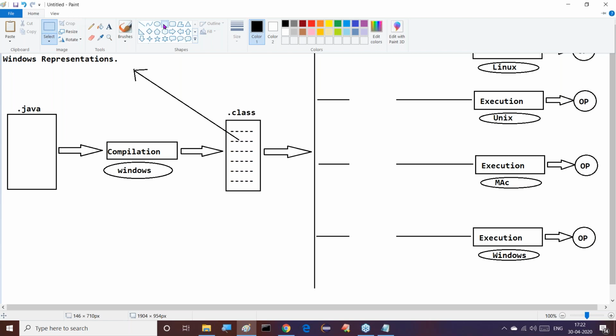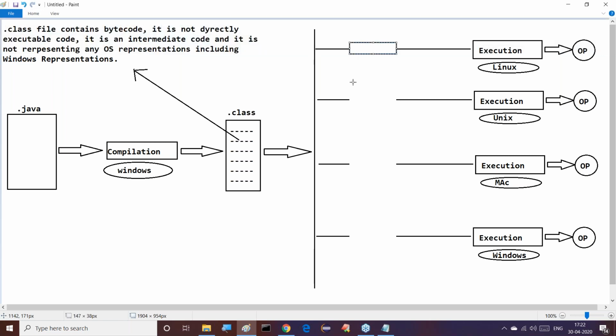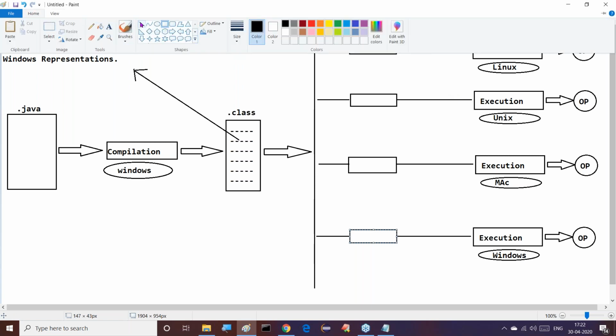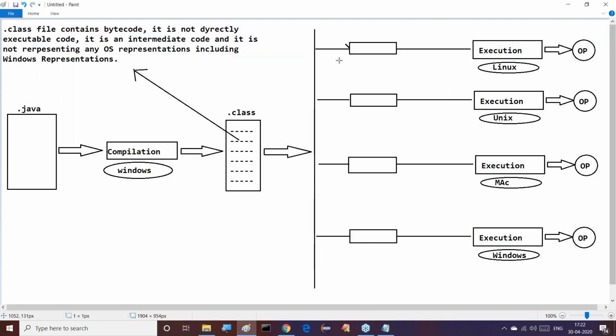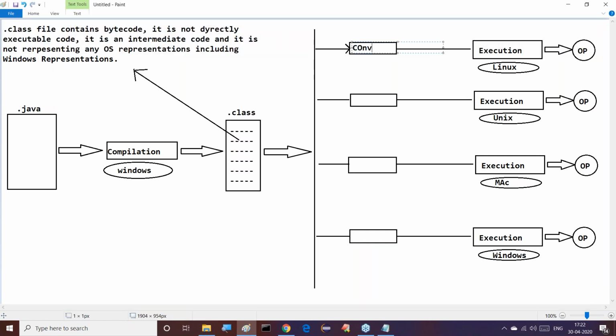Converters are provided by Sun Microsystems. Think of it, what is the purpose of this particular converter? Here we are going to use one translator converter.